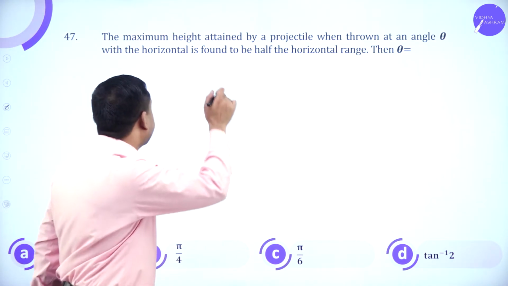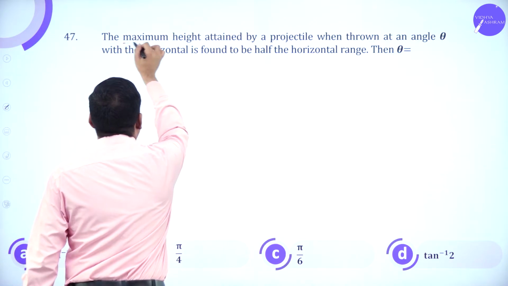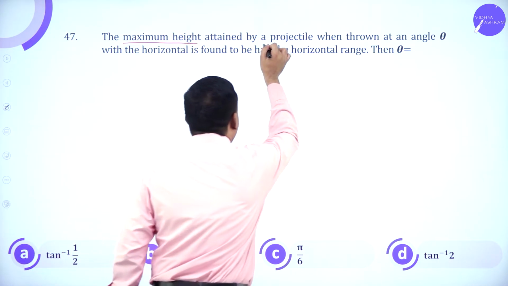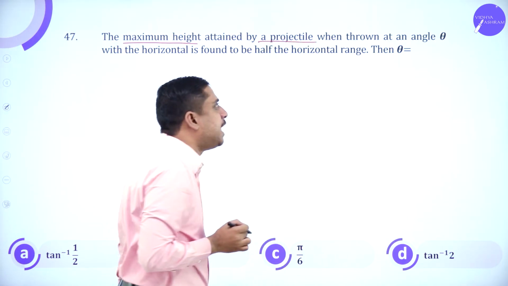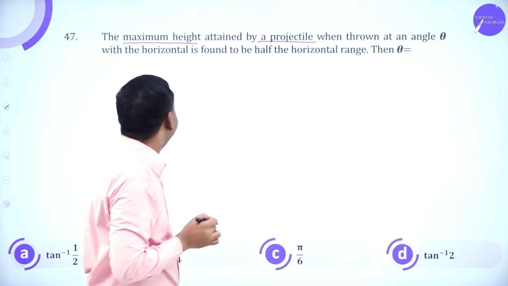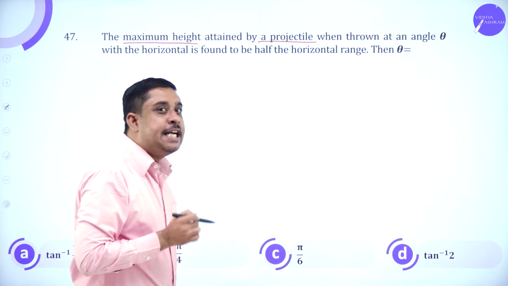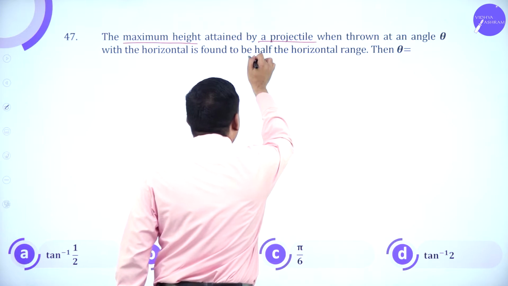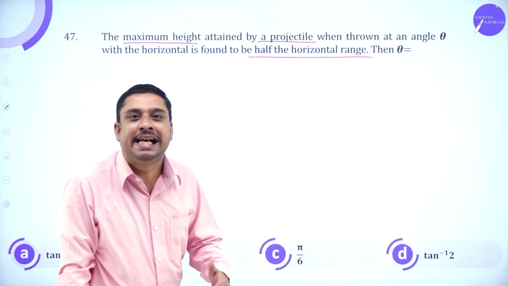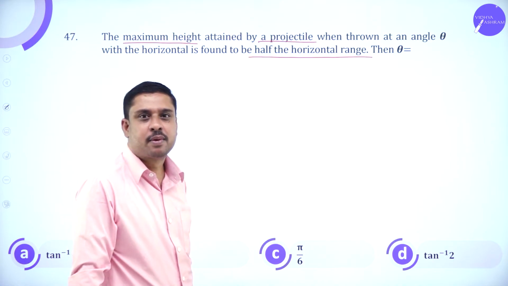Now the problem says the maximum height attained by a projectile at an angle theta is found to be half of the horizontal range.